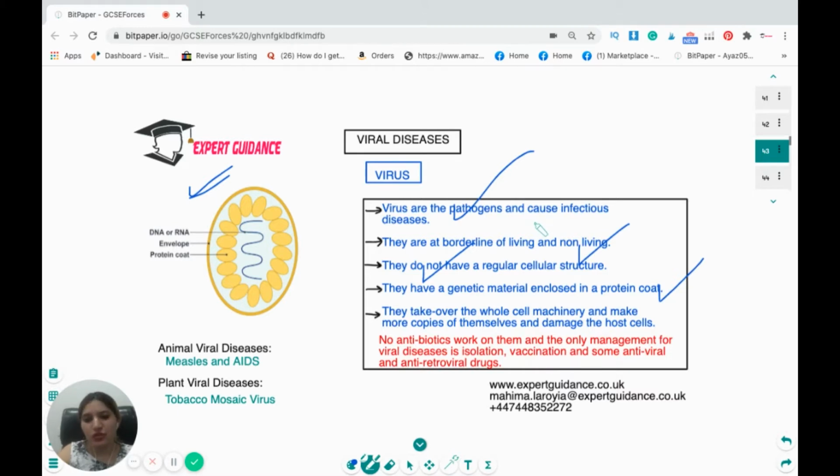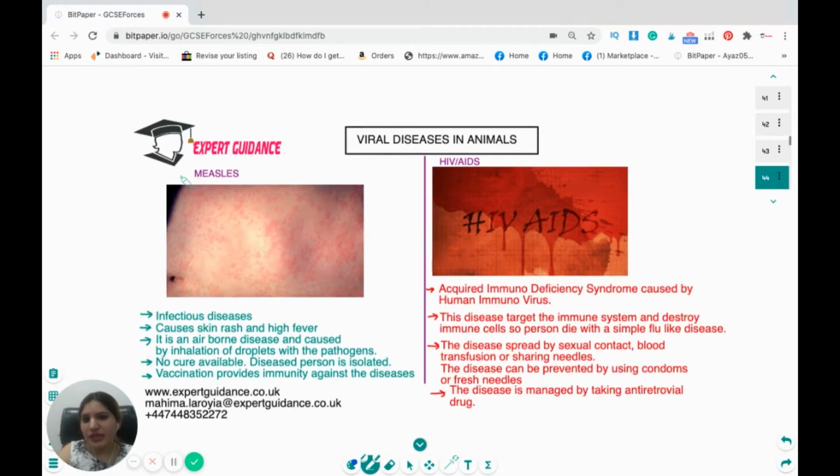antiviral or antiretroviral drugs. Now, you should know some examples of animal viral diseases, which are measles and AIDS. For the plant viral disease, we have tobacco mosaic virus. Now, measles is the disease caused in animals, as are HIV and AIDS. Measles is an infectious disease. It causes skin rash and high fever. It is airborne and caused by inhalation of droplets with the pathogens. No cure is available. The diseased person is isolated, and there's a vaccination that provides immunity.